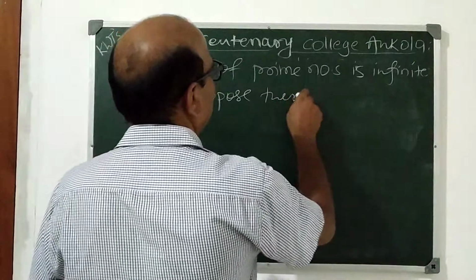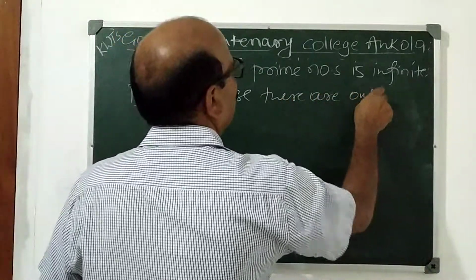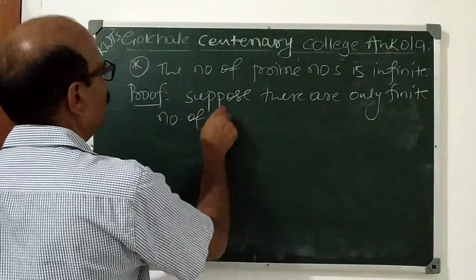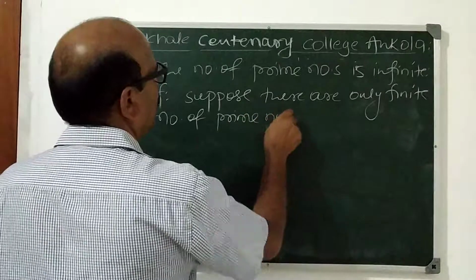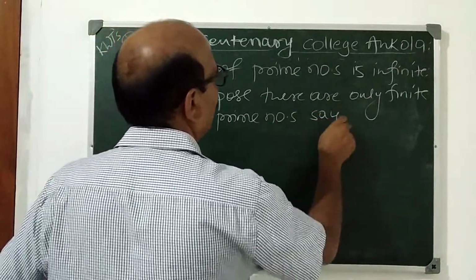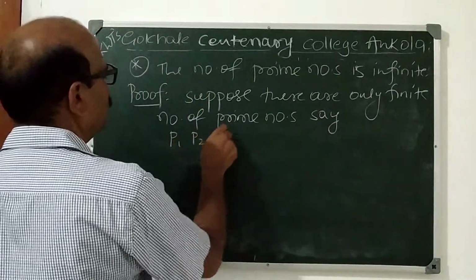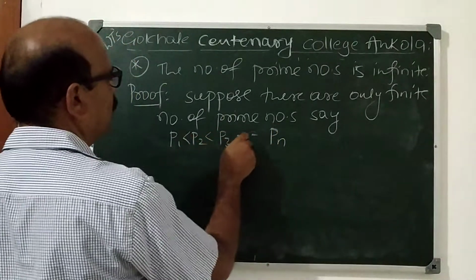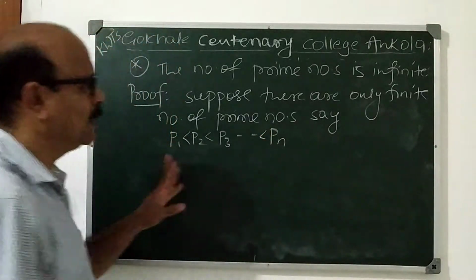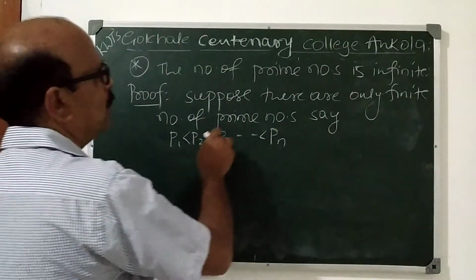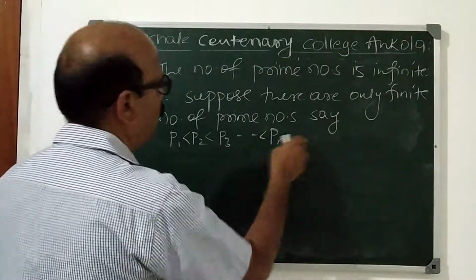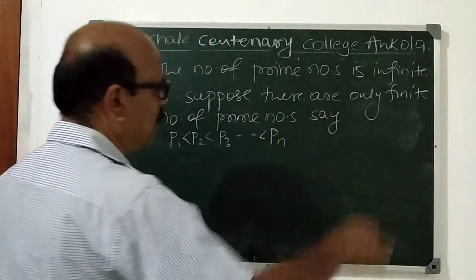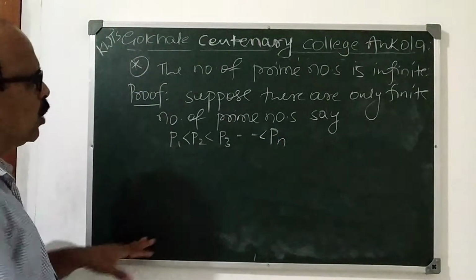Suppose there are only a finite number of prime numbers, say P1, P2, P3, etc., Pn, and they are in ascending order. These are all the prime numbers. The number of prime numbers is finite. It is our assumption.